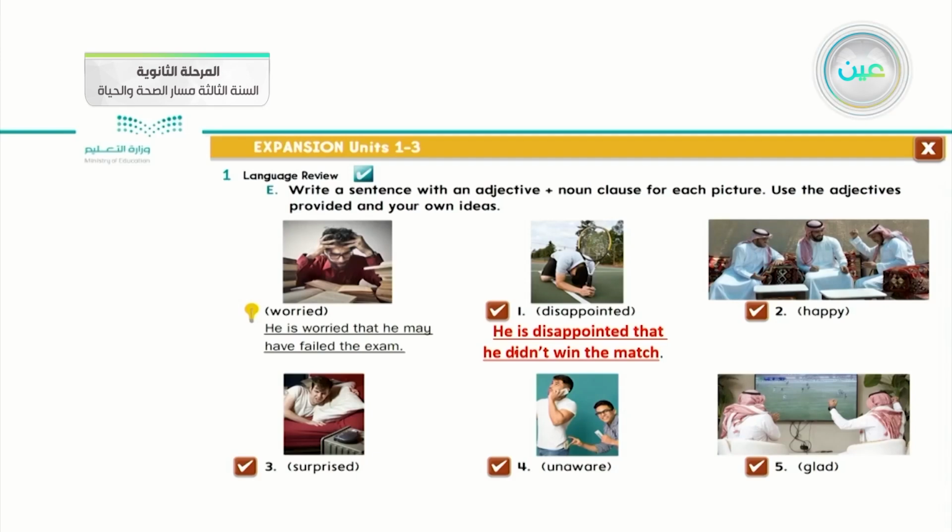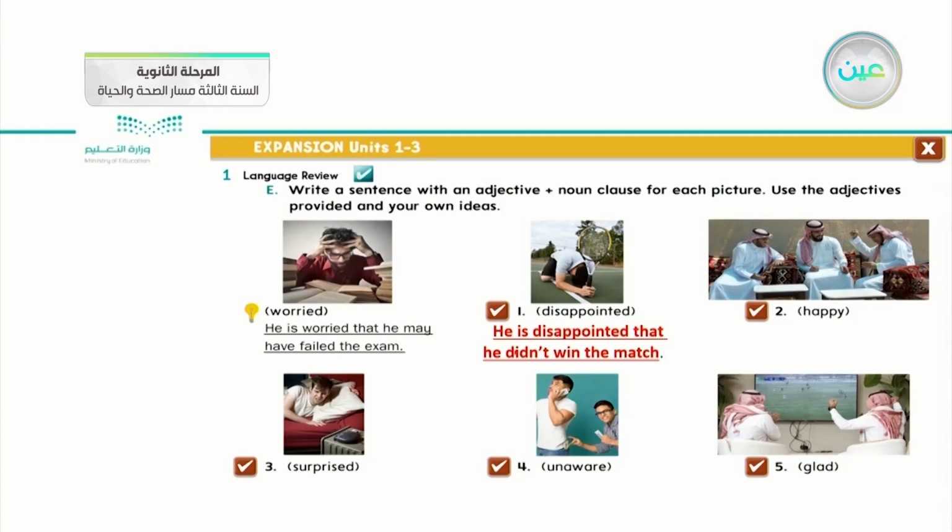So disappointed, which means something not good. So disappointed, he didn't win the match. Okay, he didn't win the match. The first part of it is an adjective statement, and the second part after that is the noun clause. What is the statement? It is the first situation of noun clauses.